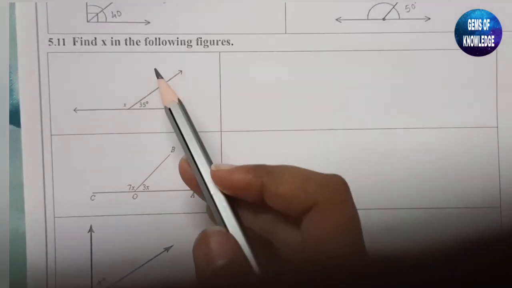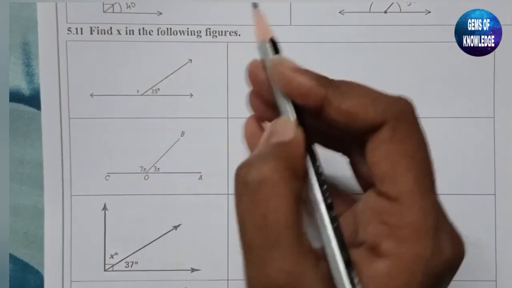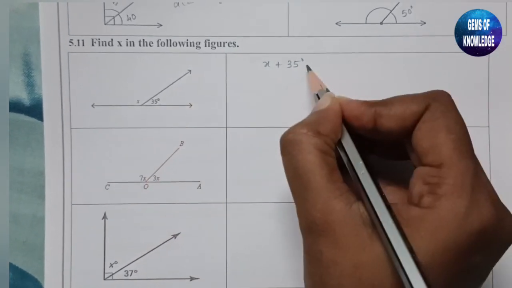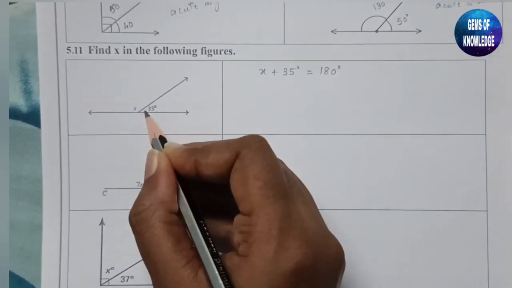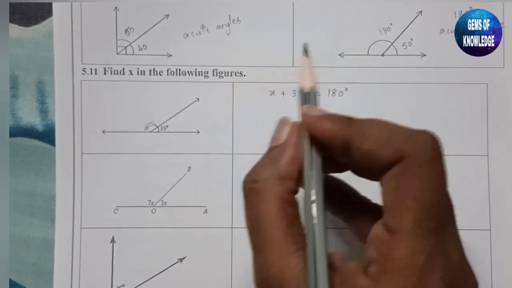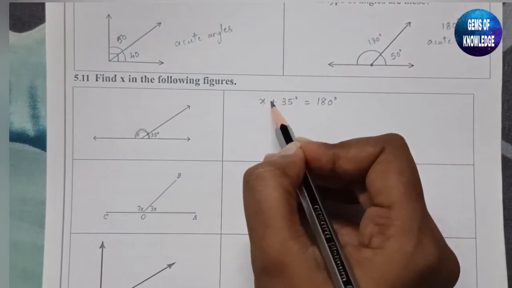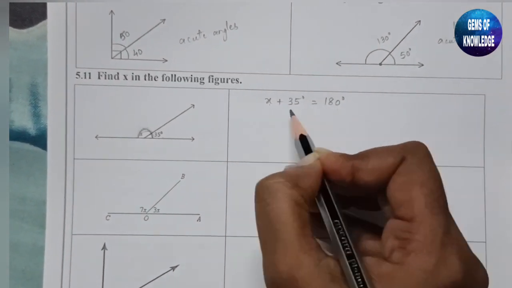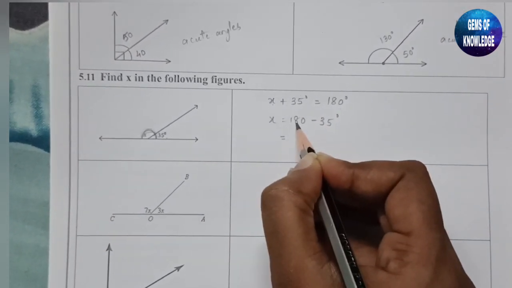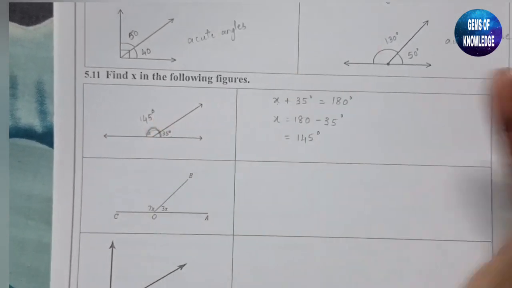So next, last question of this learning sheet, you can see find x in the following figures. So you need to find the value of this. So x plus 35 degrees. If we add this x plus 35 degree, it will be equal to 180 degrees. From here to here it is a straight angle. So x plus 35 degree will be equal to 180 degree. So x is equal to 180 minus 35, which is 145 degree. So this is 145 degree.